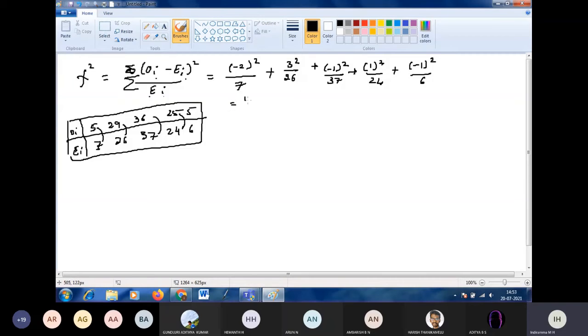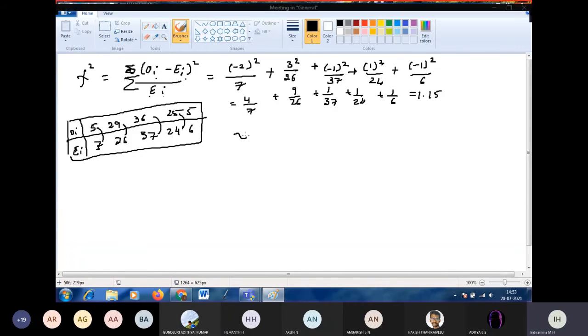So now 2 square is 4. 4 by 7 plus 9 by 26 plus minus 1 square is 1, 1 by 37 plus 1 by 24 plus 1 by 6. Do it fast. Do it in the calculator and give me the answer. What did you get as the answer? 1.15.